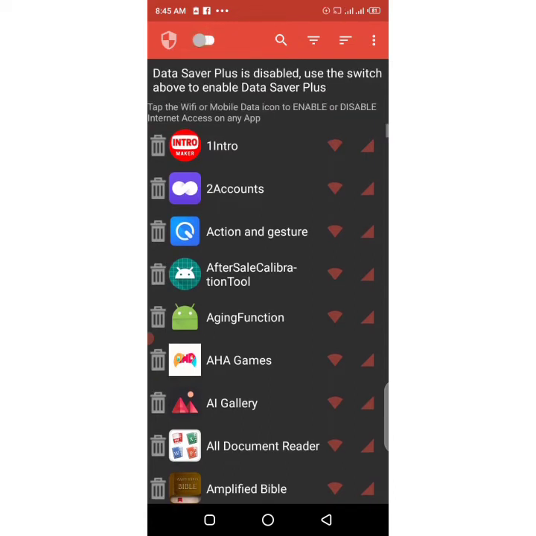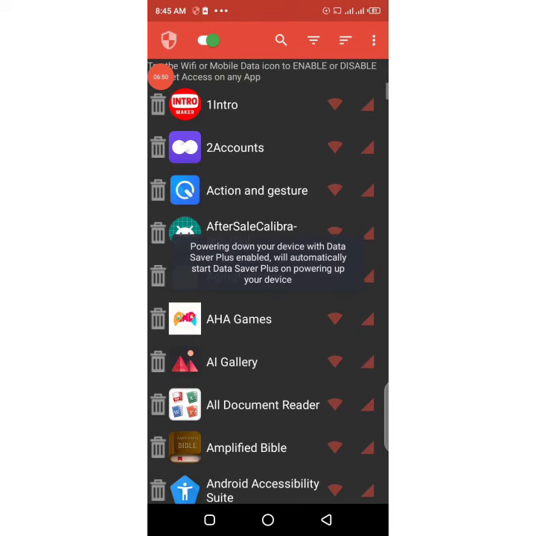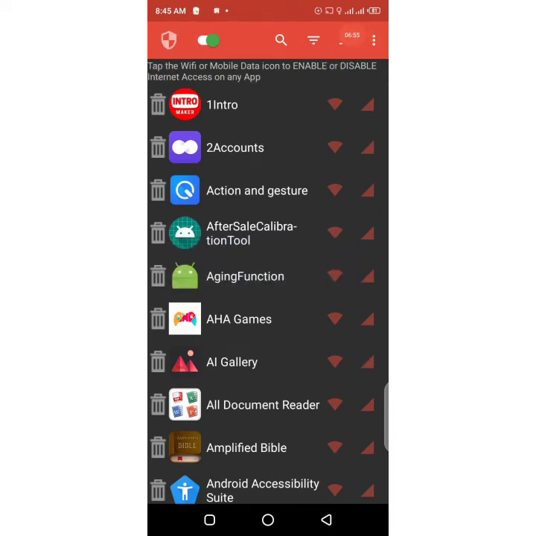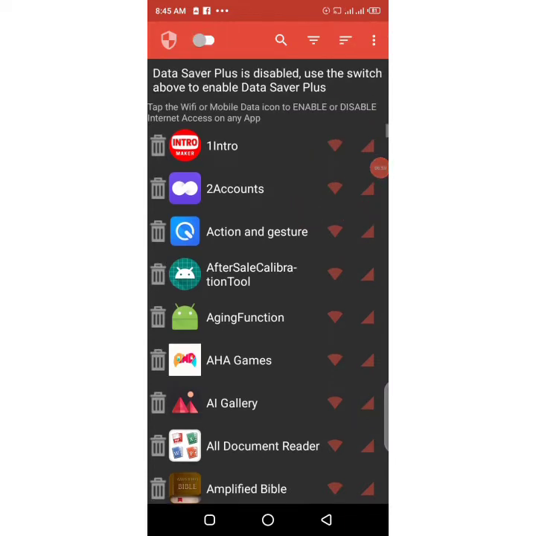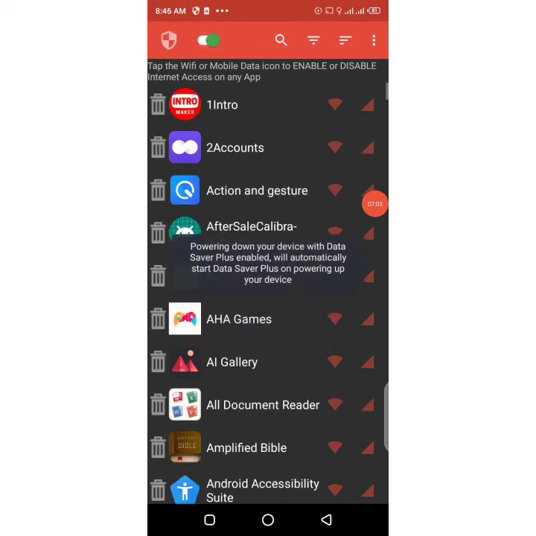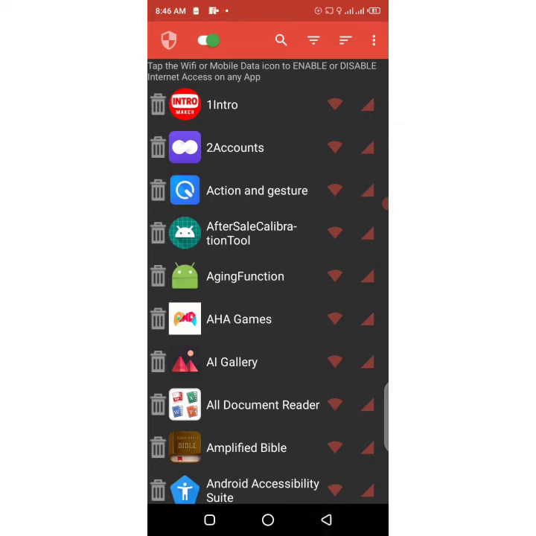I can close it from here. I can turn it on from here also. When I turn it on, look at the symbol like a key. Look at this symbol like a key. I can turn it off. That symbol like a key has turned off. I can turn it on. So this app is another strong app you can get from your Play Store.